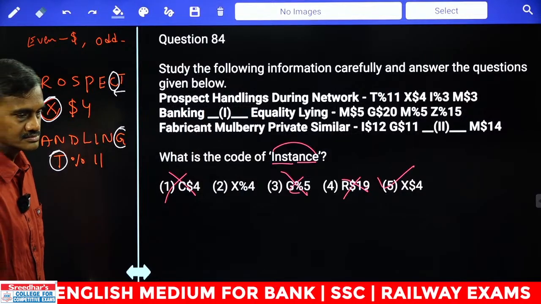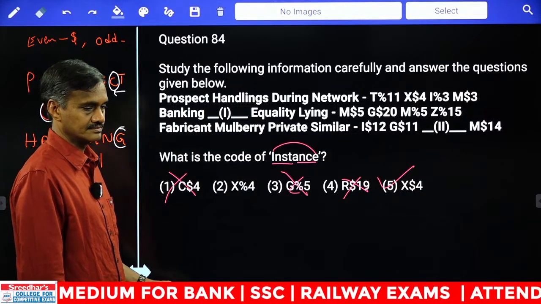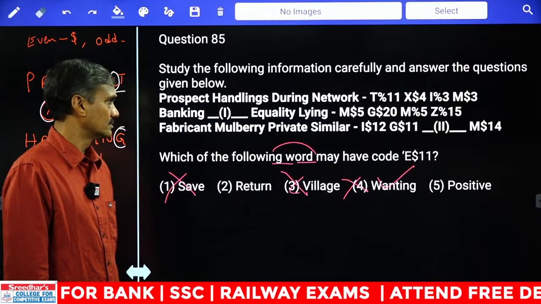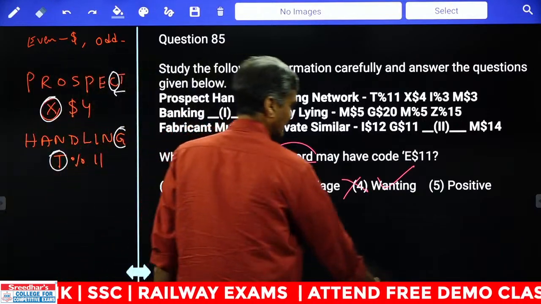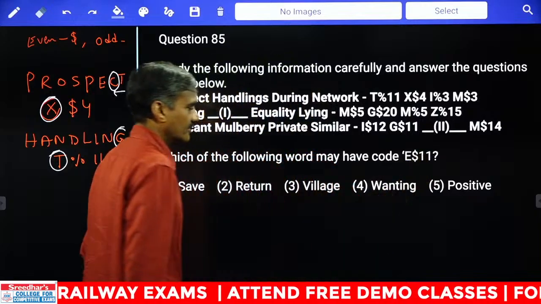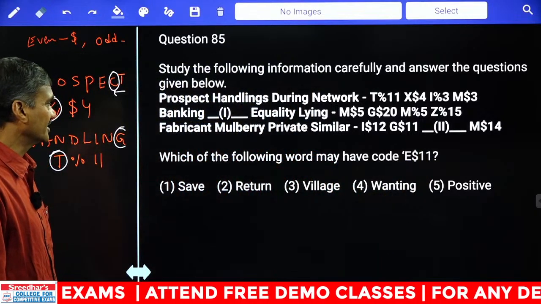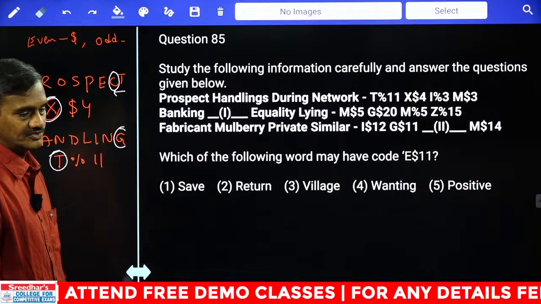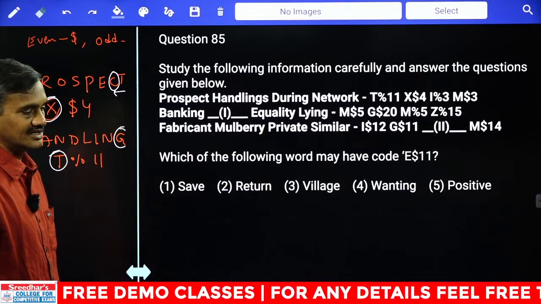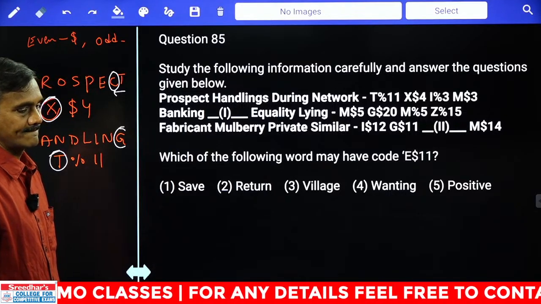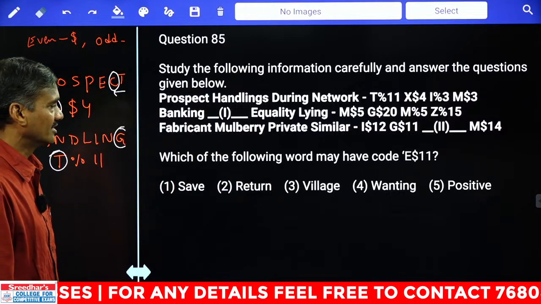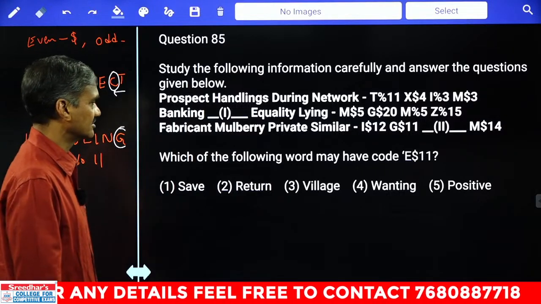Clear? Choice 5. Good. The next one: $11 could be the code for which among the following words? Which word can give us $11? The answer: $11, the difference between the first and the last letters must be 11.